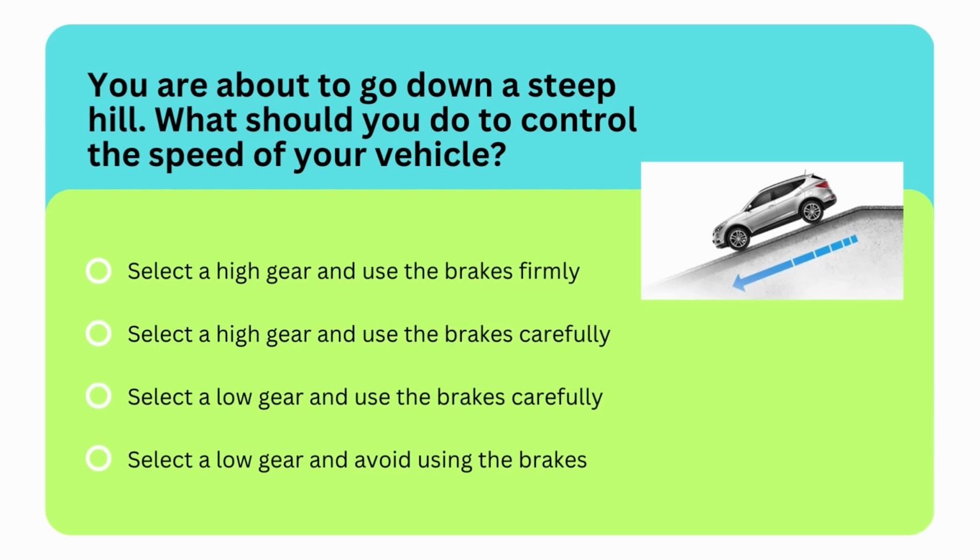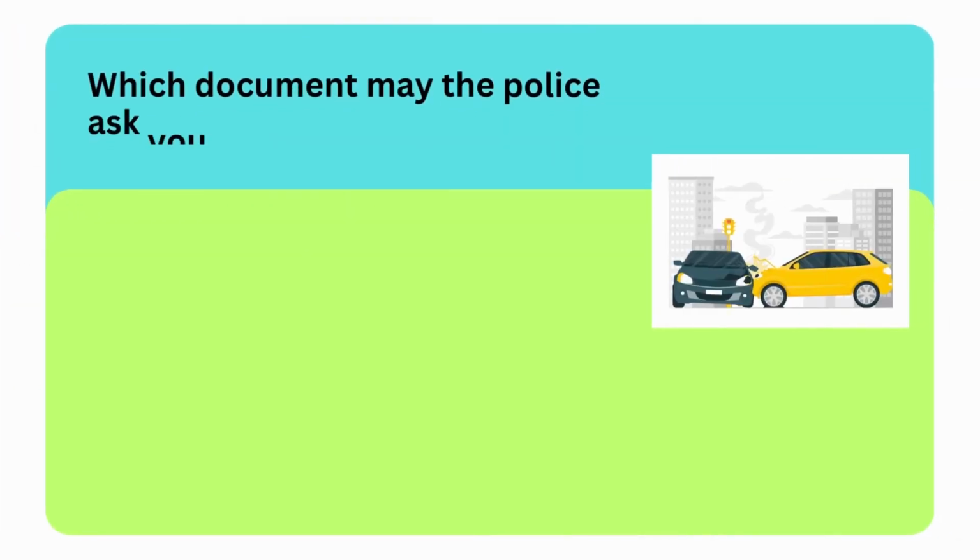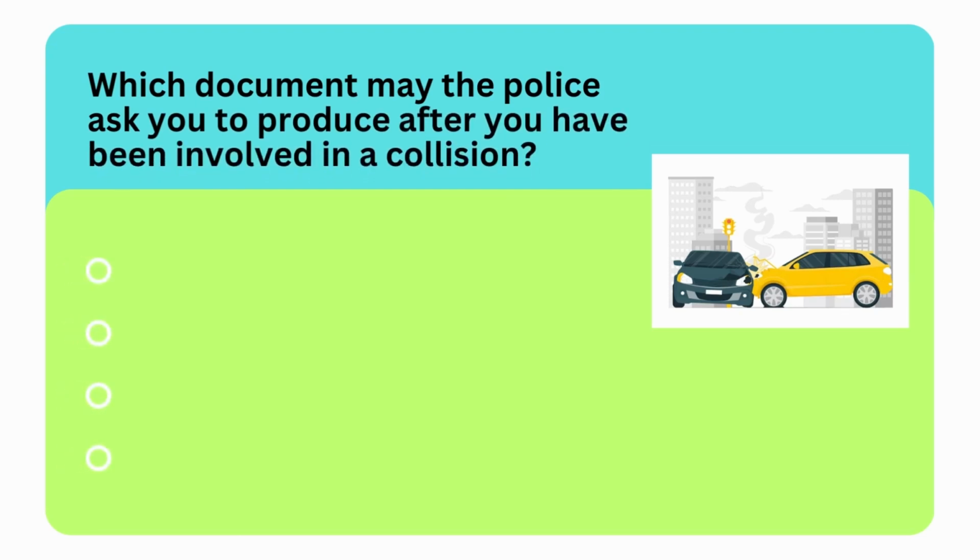So the correct option is third option. You should select a low gear and you should use the brakes carefully. Next question is, which document may the police ask you to produce after you have been involved in a collision?